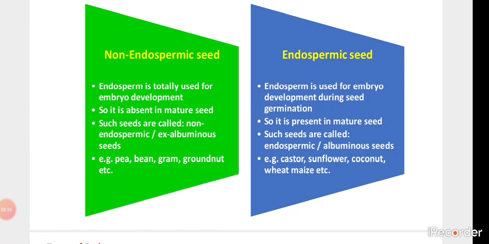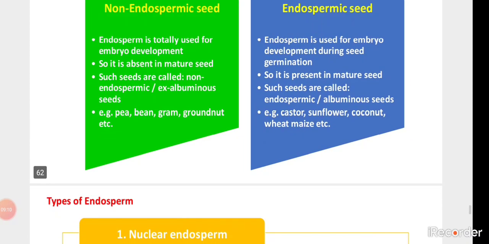Okay, the endosperm is absent in the mature seed, and such seeds are called non-endospermic. Examples are pea plant, beans, groundnut, etc. As far as endospermic seeds are concerned, the endosperm is present in the mature seed, and such seeds are called endospermic. Examples: castor, sunflower, coconut, maize, etc.